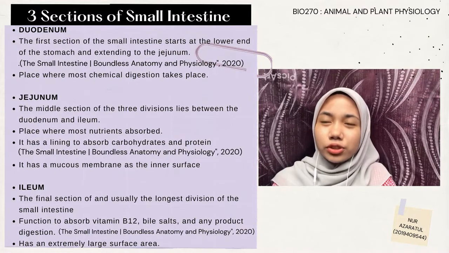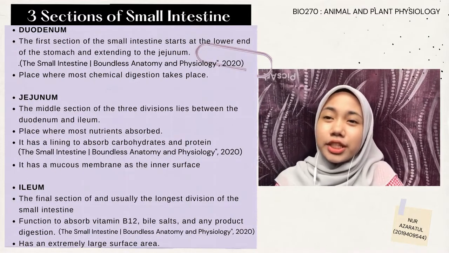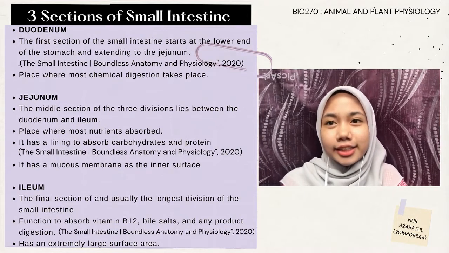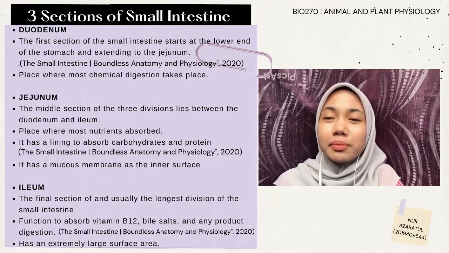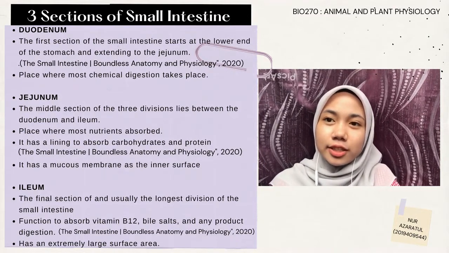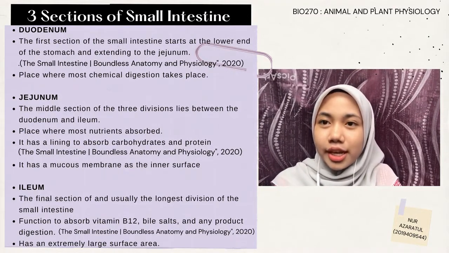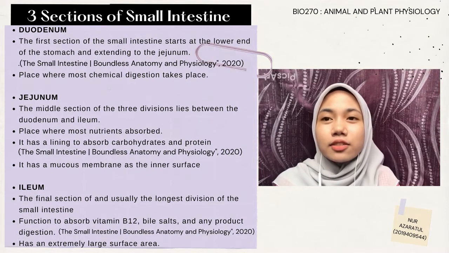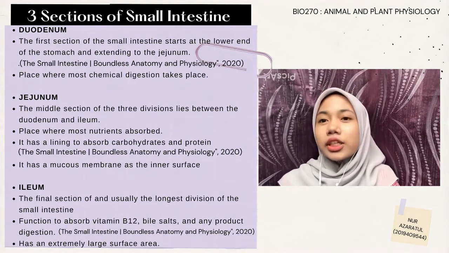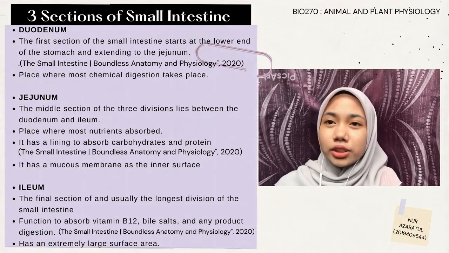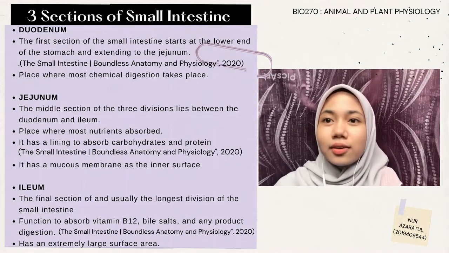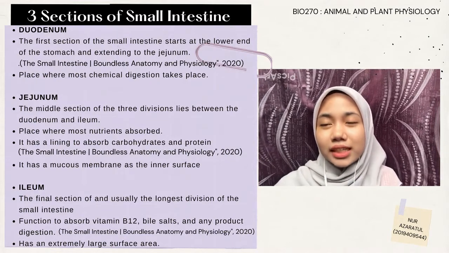Next, we have the jejunum. The jejunum is the middle section of the small intestine that lies between the duodenum and the ileum. It has a lining which is designed to absorb carbohydrates and protein. The inner surface of the jejunum is a mucous membrane. The mucous membrane lining the jejunum is covered with millions of microscopic finger-like projections called villi.